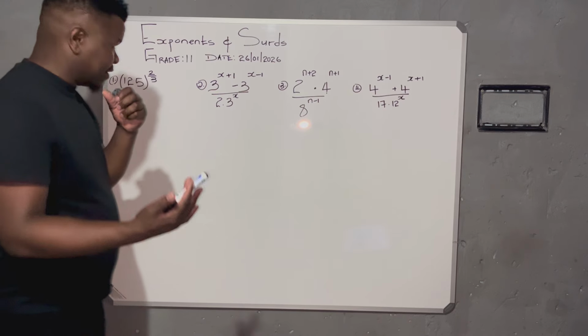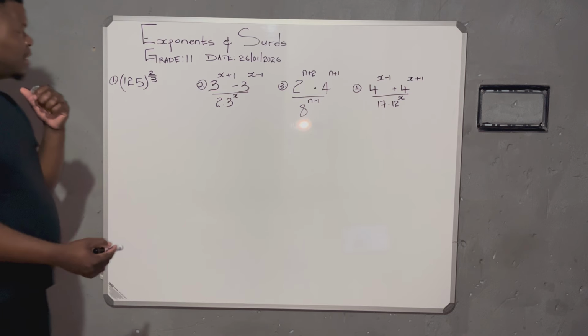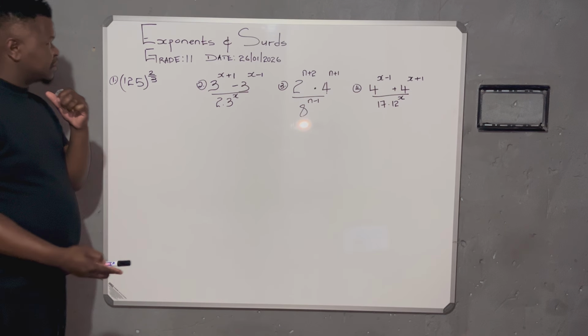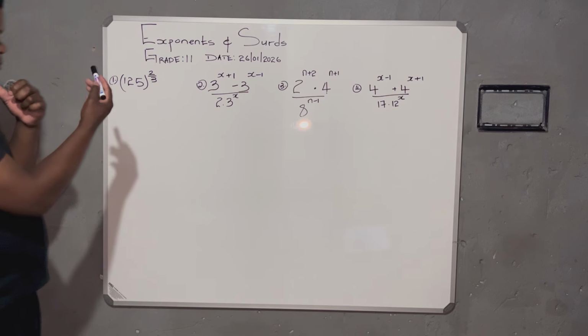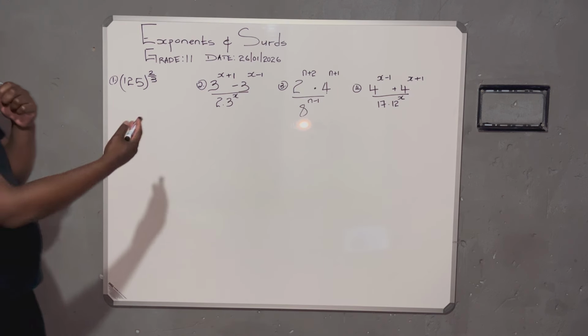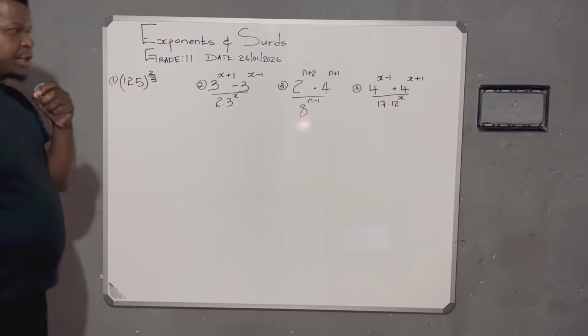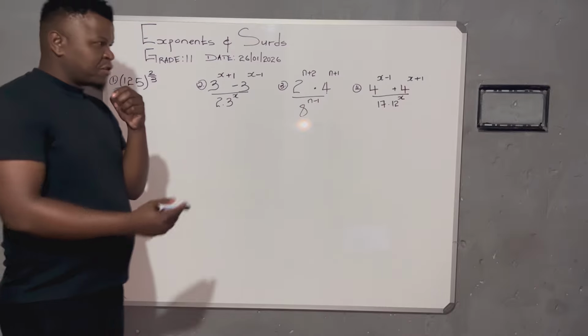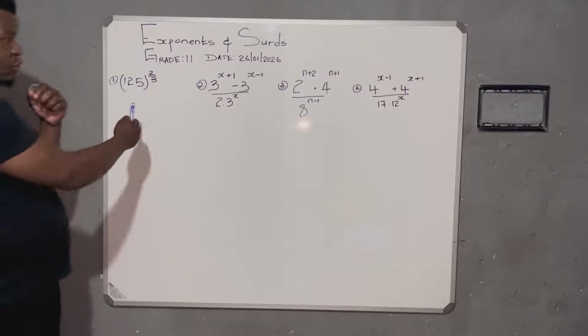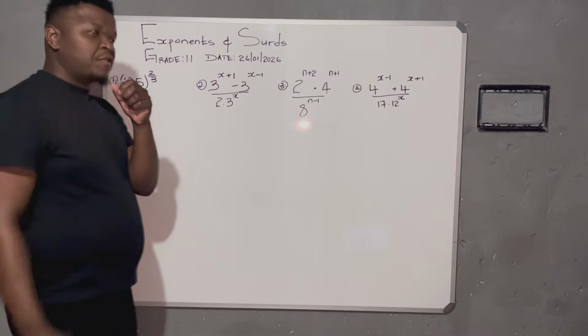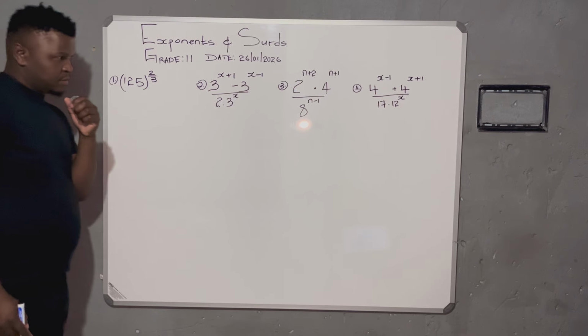All right, let us start. Now that I already explained that the lesson is based on exponents and surds, we are going to touch on this. I took all these problems from past papers, meaning everything that you see is for examination purposes.